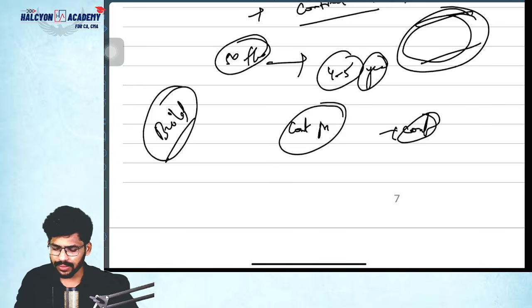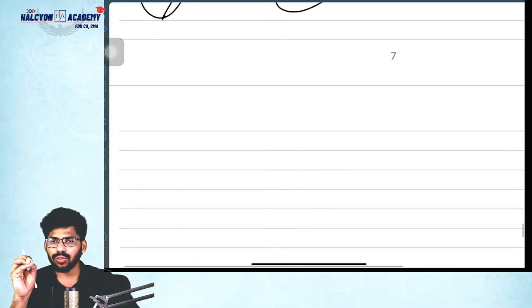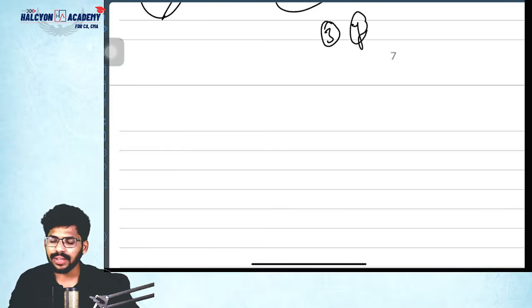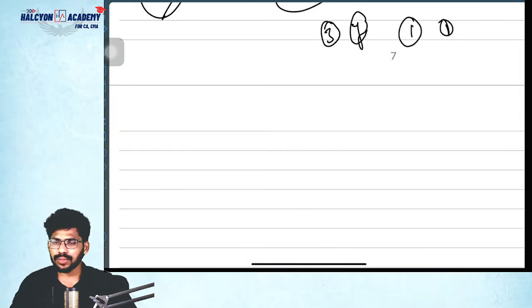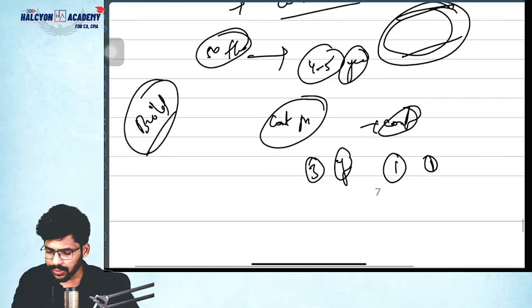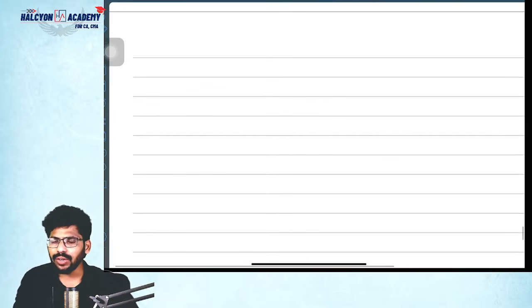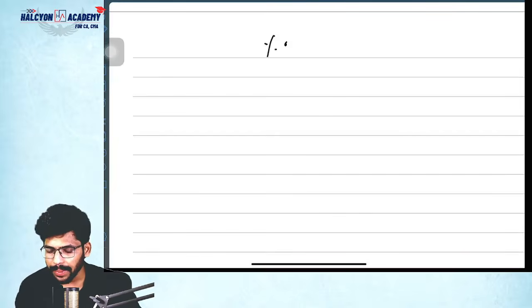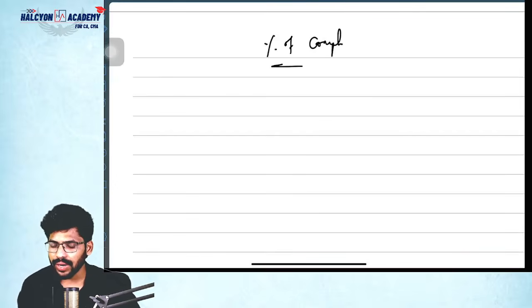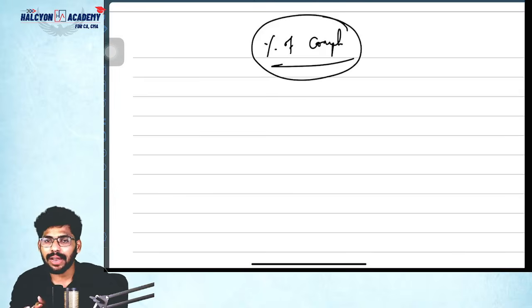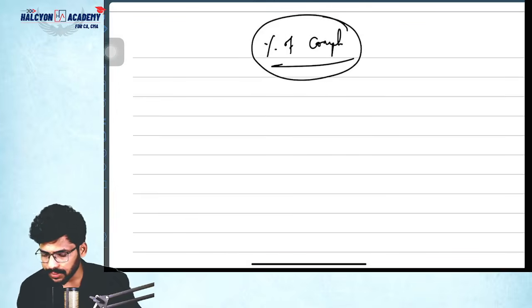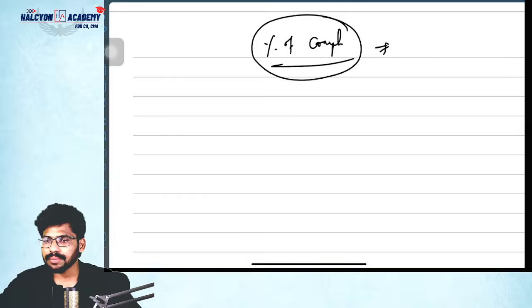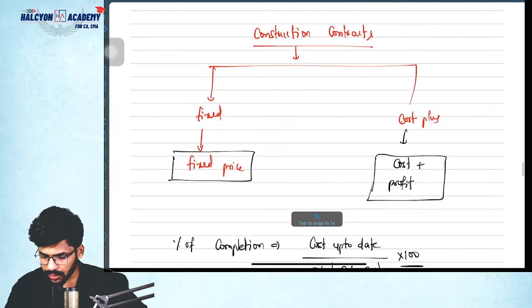Understood or not? So in this case, we need to find out the profit for each year. Suppose the contract is for 3 years, so we need to calculate the profit or loss for each year. Correct or not? That's why we need to find out the percentage of completion for every year, that is, how much percentage of work has been completed. Simple, guys.